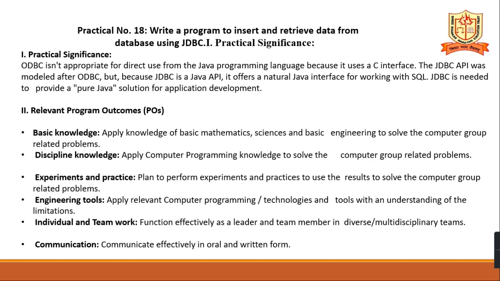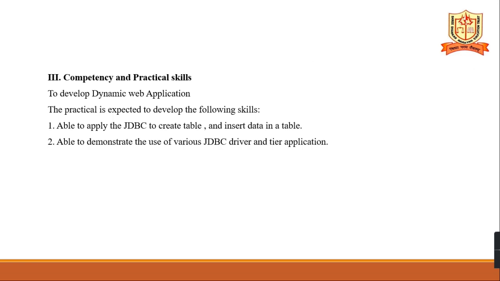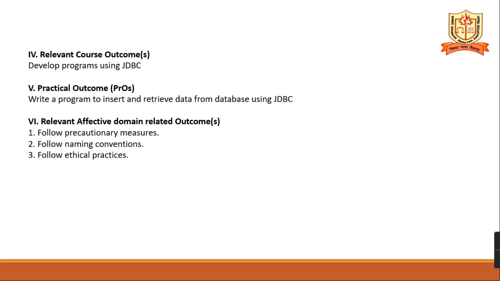Relevant program outcomes: basic knowledge, discipline knowledge, experiments and practice, engineering tools, individual and teamwork, and communication. Next, competency and practical skills. To develop a dynamic web application, the practical is expected to develop the following skills: able to apply JDBC to create a table and insert data in the table, and able to demonstrate the use of various JDBC drivers and the tier application.